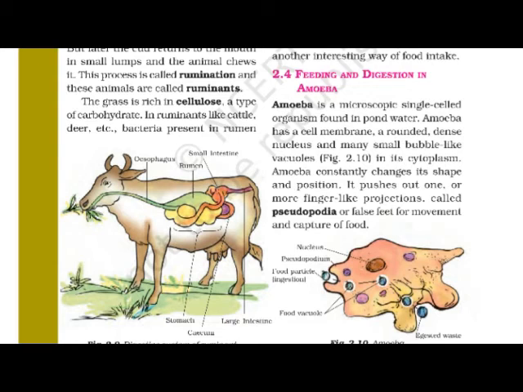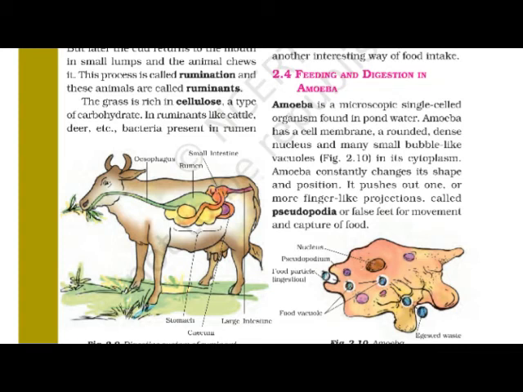It also has many small bubble-like vacuoles, and all of this is in the cytoplasm. Okay, the cell organelles are cytoplasm, cell membrane, nucleus and vacuole, which are the very important cell organelles of amoeba.